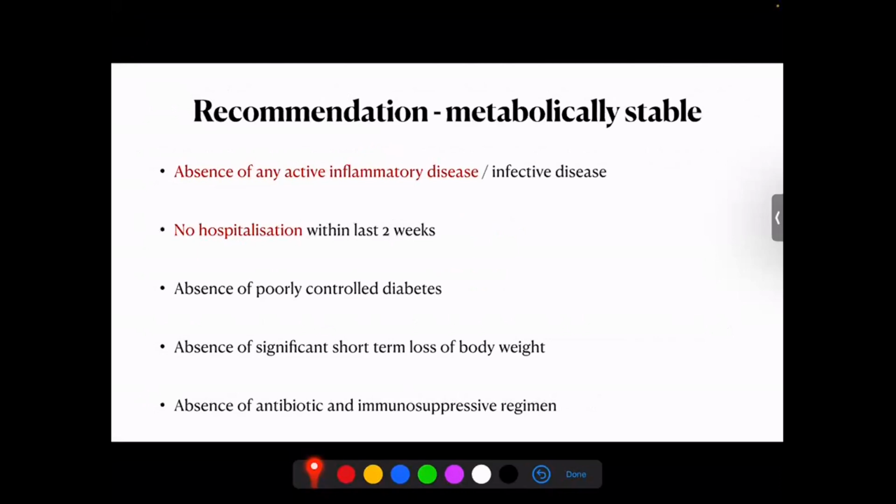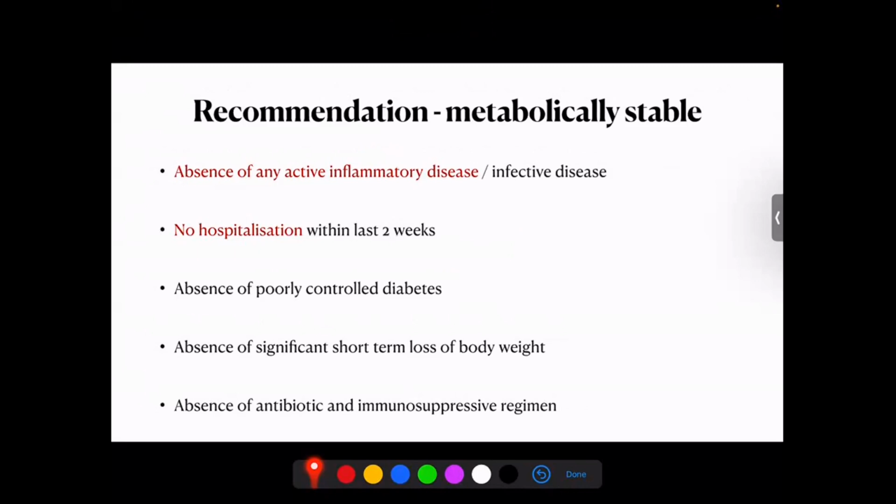So when we have these recommendations, what is more important is that the recommendation clearly tells where it should not be used, or where it should be used with caution. They say that these guidelines have to be used only in metabolically stable patients. That means the person in whom you are trying to implement guideline-based protein restriction should have no active inflammatory disease and should not have any underlying infective disease.